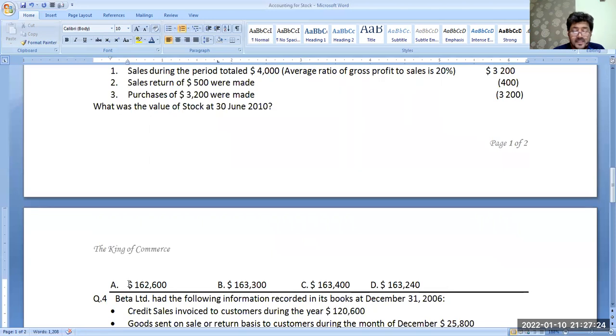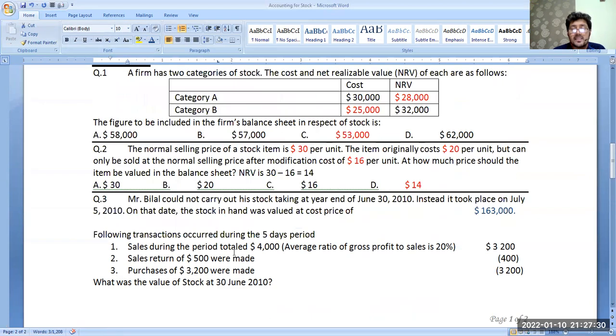Getting my point clear? This is how we have to do it. Okay. So what is coming in is going to be subtracted, and what is going out is going to be added. But remember, purchases are always taken at their cost, and sales will also be taken at their cost. Don't take the selling price over here, otherwise you will make a big mistake.